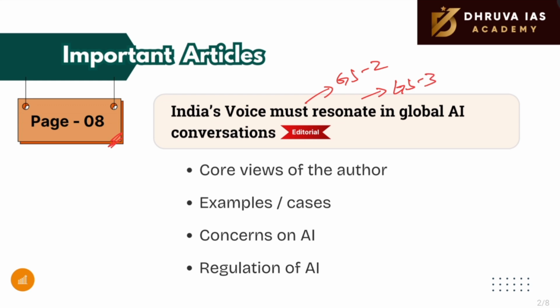In GS2, when we talk about policy and governance, how artificial intelligence plays a role, and in GS3, economy, internal security, cybersecurity, as well as innovation, AI and related topics fall into it. Now, since we do not have much time, I'm unable to explain. Kindly pause the video and cover these dimensions that are written in the newspaper.